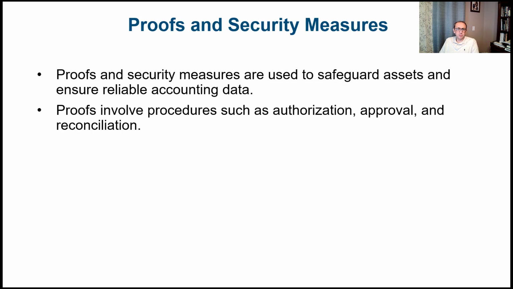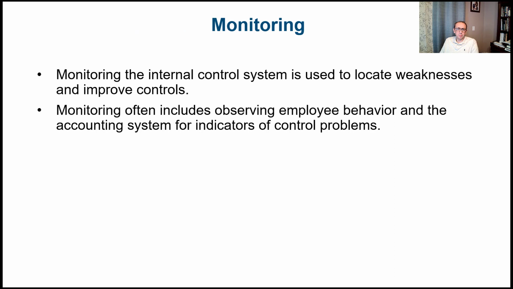When we talk about proofs, security measures are used to safeguard assets and ensure reliable accounting data. Proofs involve procedures such as authorization, approval, and reconciliation. And then we also talked about monitoring, which is one of the elements of internal control. And monitoring in the internal control system is used to locate any kind of weakness in the internal control that needs to be